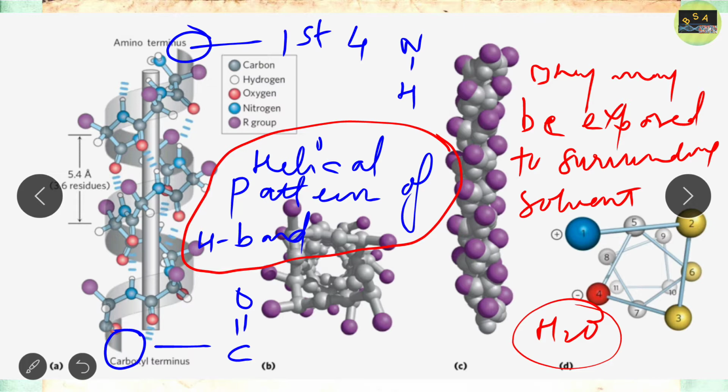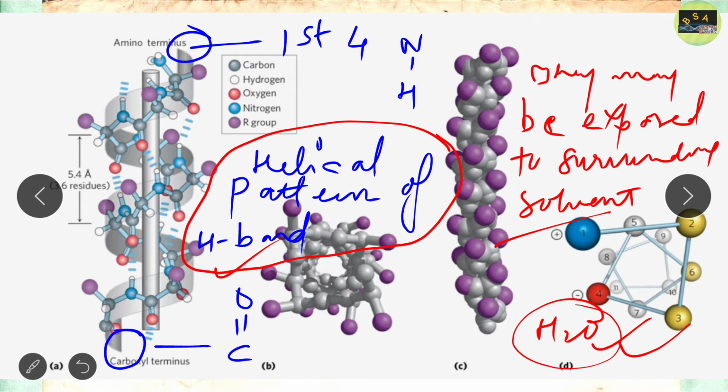So in gist, the first 4 NH of the amino terminus and the last 4 CO of the carboxy terminus in alpha helix do not participate in the helical pattern of hydrogen bonding. They are exposed to the surrounding solvent and form hydrogen bonds with water, or they may bind with another protein where they form hydrogen bonding. So this is the concept regarding the alpha helix.